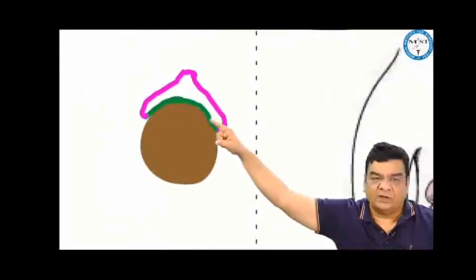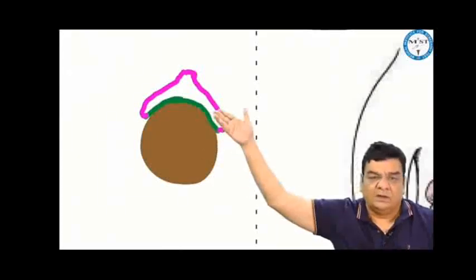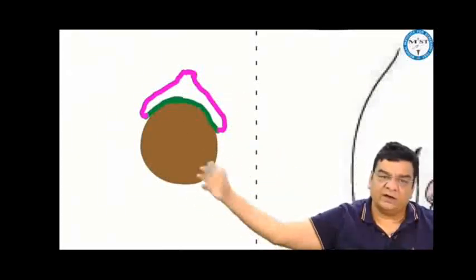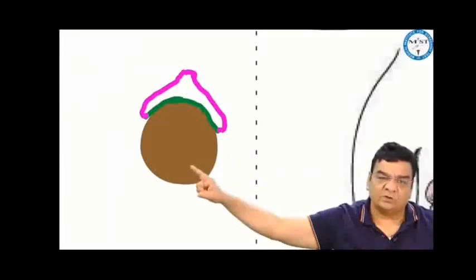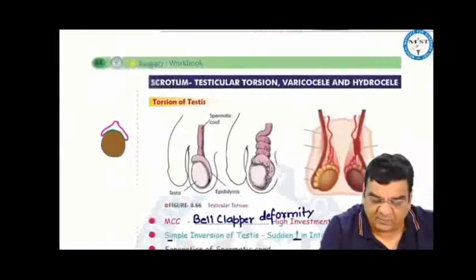If the tunica, the visceral layer and the parietal layer, are not covering the testis, but there is a high investment of tunica, the testis becomes unsupported and it can rotate. It is as if the testis is hanging like a clapper in a bell. This is the bell clapper deformity, which is the most common cause of testicular torsion. Sometimes there can be simple inversion of the testis as well.